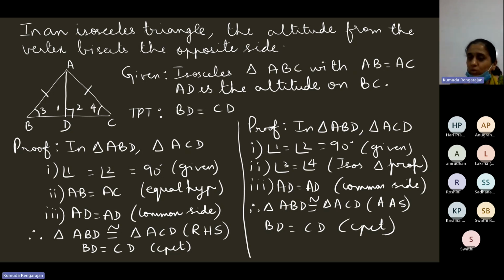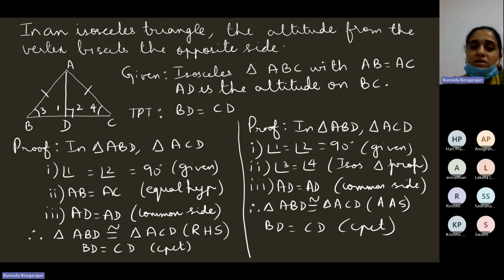So that means you will have to prove that it bisects the opposite side. The other things are given to you. Isosceles triangle given, altitude given. That means it makes 90 degrees with the base. That's given. It bisects the opposite side, so that means BD bisects, cuts into two equal halves. So BD is equal to CD.